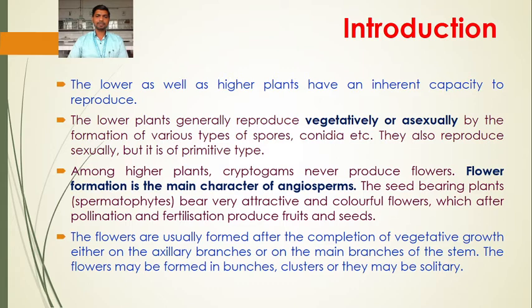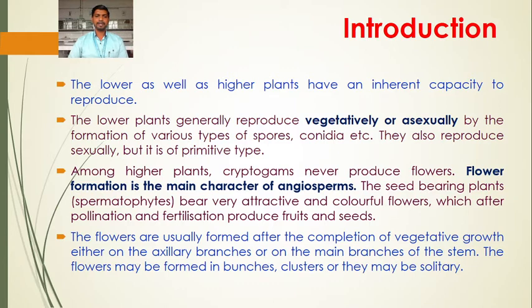After completion of the vegetative growth, plants start the reproductive growth. The formation of the flower is the sign of the starting of reproductive growth. The flowers are usually formed either on the axillary branches, side branches, lateral branches or on the main branches of the stem.